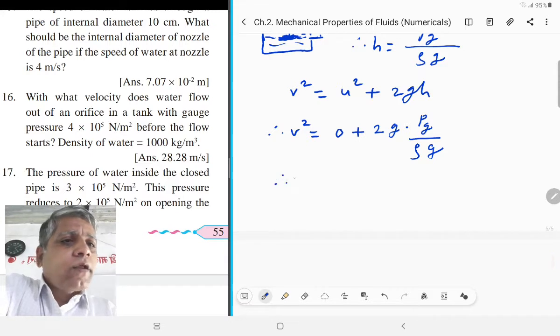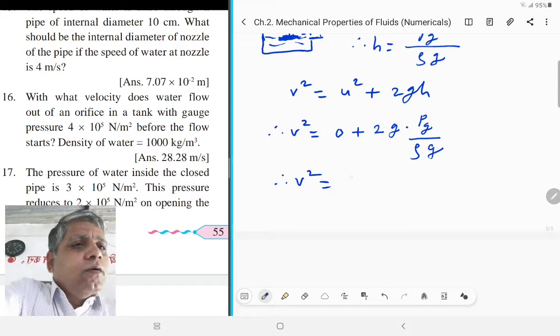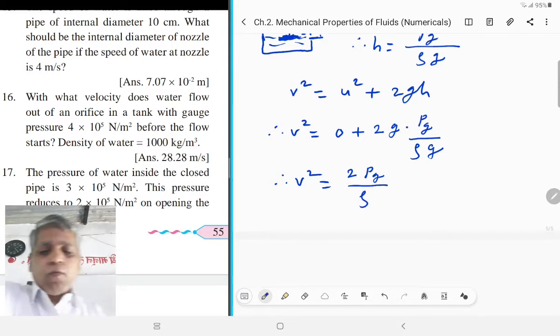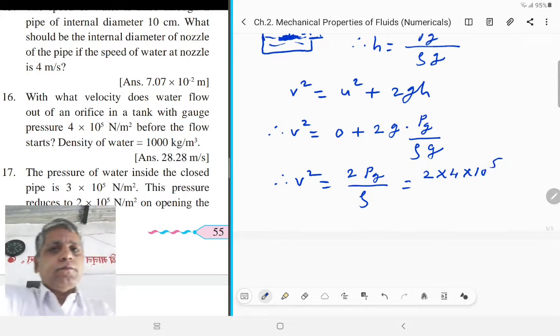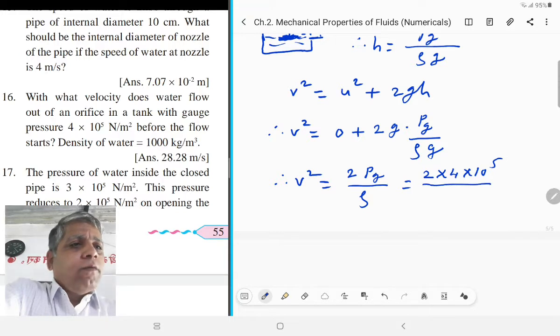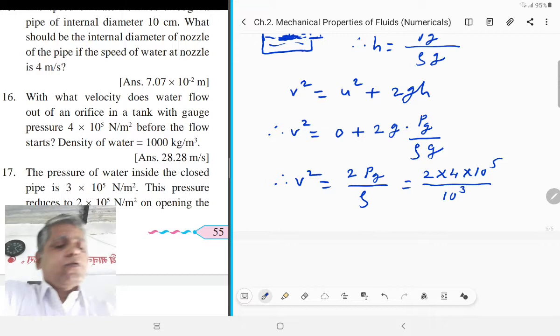Therefore, V square is equal to 2 times gauge pressure upon density of water, and that is equal to 2 into 4 into 10 raised to 5 upon 10 raised to 3.